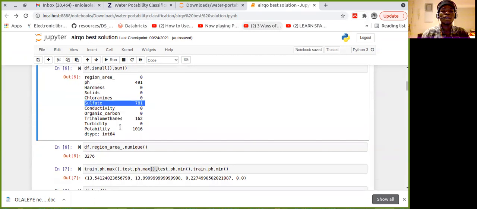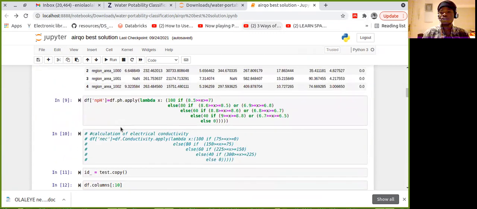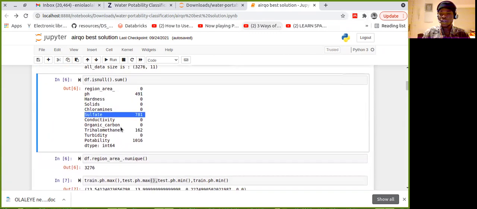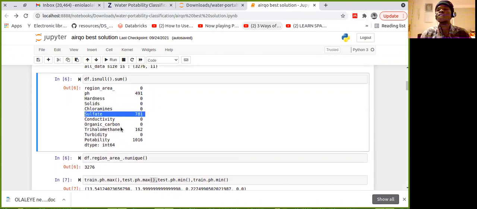Since they are blank, how do we fill them up? There are actually different methods to fill missing values. There's not one straight way. The most common one is to fill it with the mean, or with the mode, the most occurring one. But there is still a very good way to fill missing values without using mean and mode. Maybe you check the particular variable in relation with another variable.